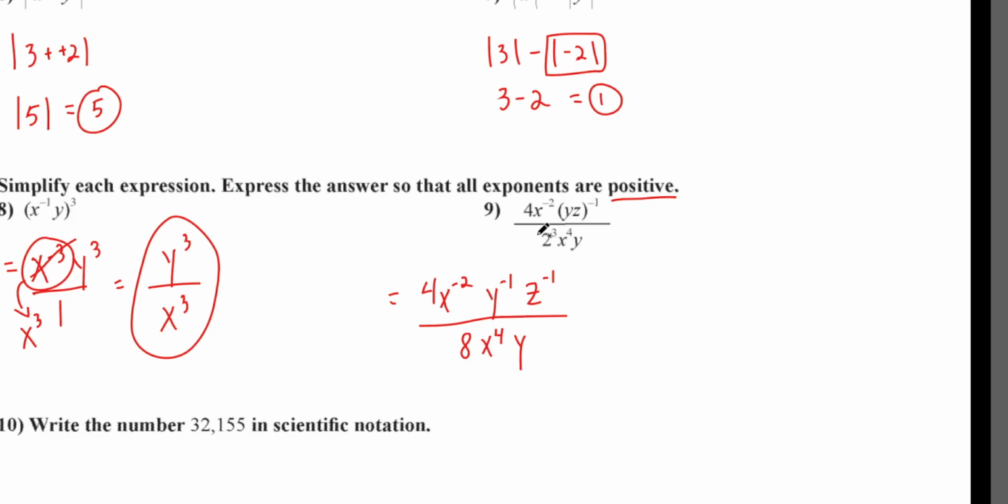I didn't do a whole lot. All I did was 2 cubed, and then I took this y and z to the negative first. That's all I really did, right? Didn't flip anything. Everything's simplified on the top, everything's simplified on the bottom. I can't keep it like this because I got x's on the top and the bottom. A lot of you guys kept it like this or something similar to it. All right, you had x's on the top and x's on the bottom.